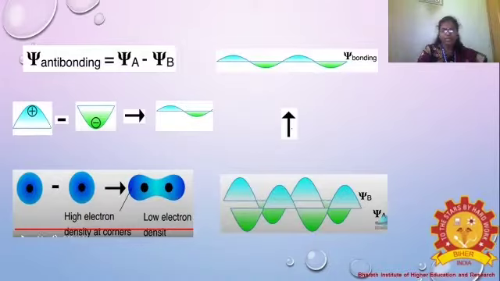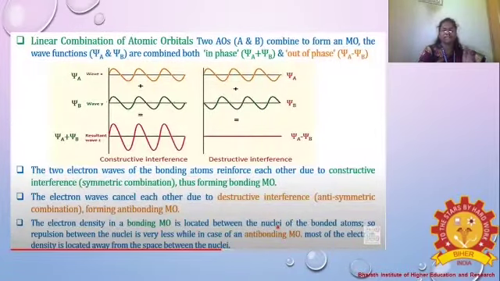So what is the difference between bonding and antibonding? In bonding the electron density is high in the center, but in the antibonding orbital the electron density is high in the corners and low in the center. Okay, is it clear what bonding and antibonding mean? Xi A, xi B, xi A plus xi B, xi A minus xi B. That is considered as bonding and antibonding.